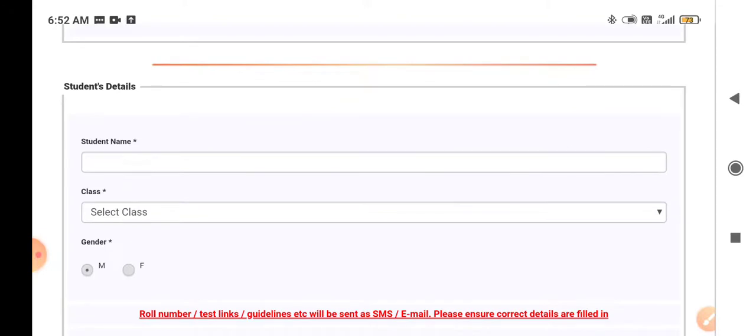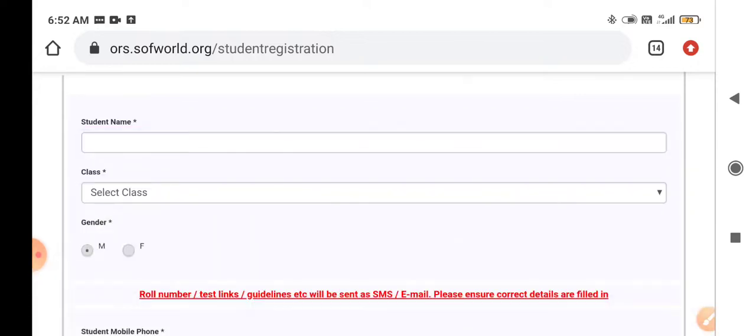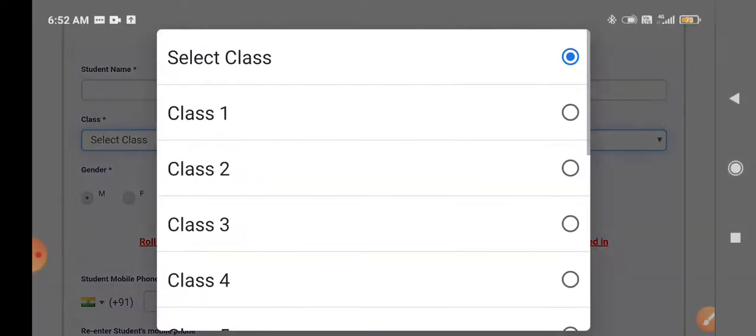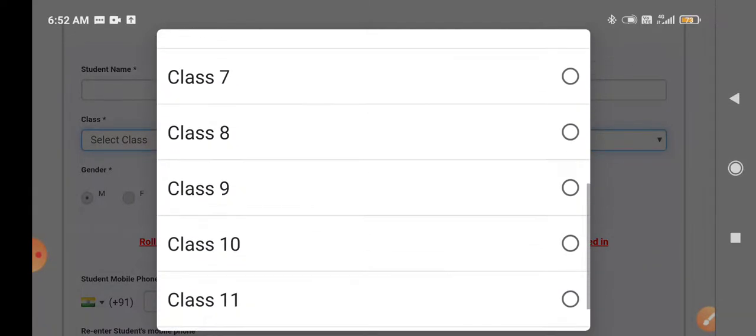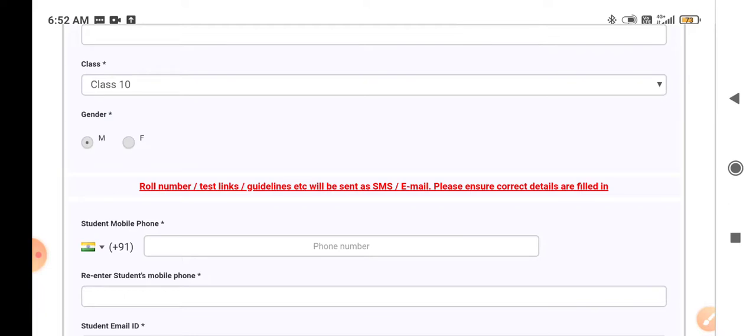Next, you have to enter your name. In the student name you will enter your full name that is registered in your school. Next, you will mention your class. Let us mention class 10. Here is gender, either you are male or female, you have to mention that.